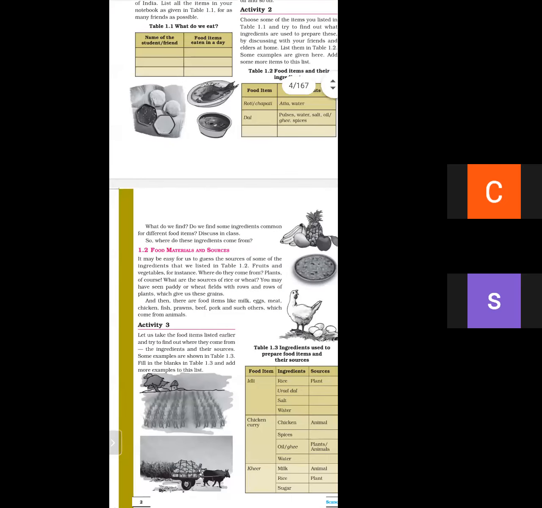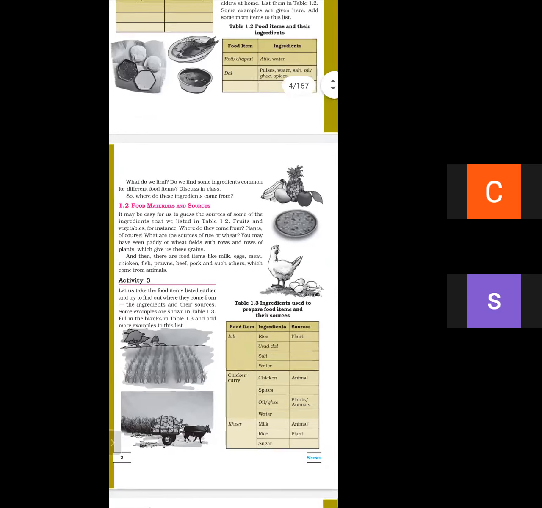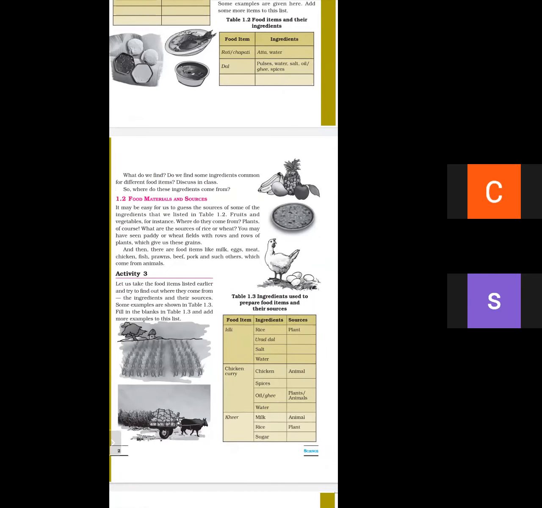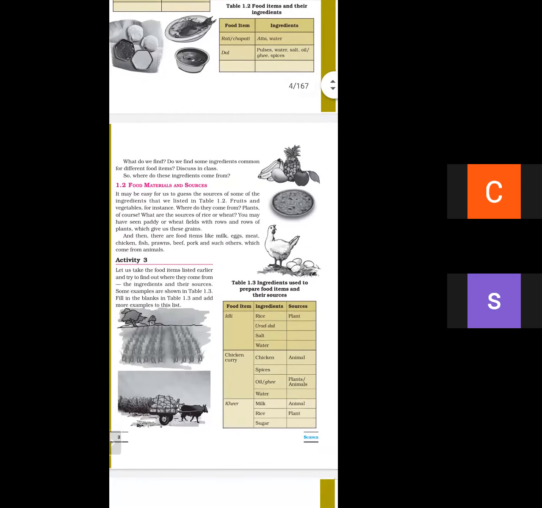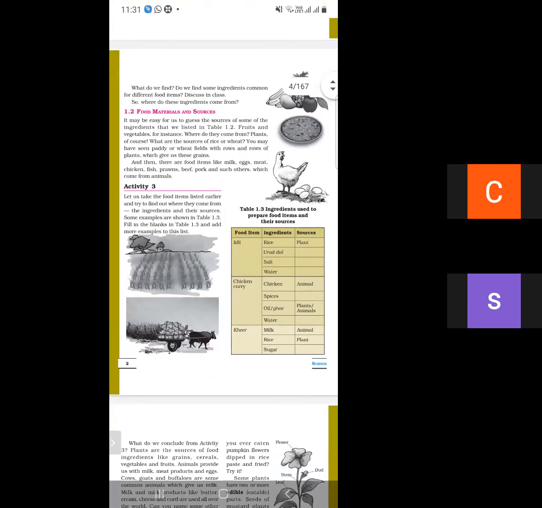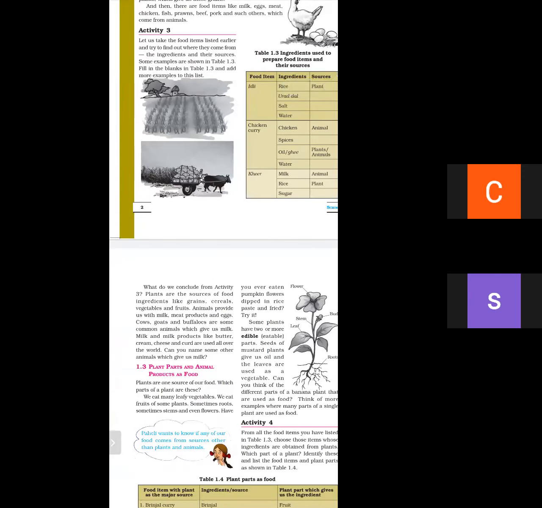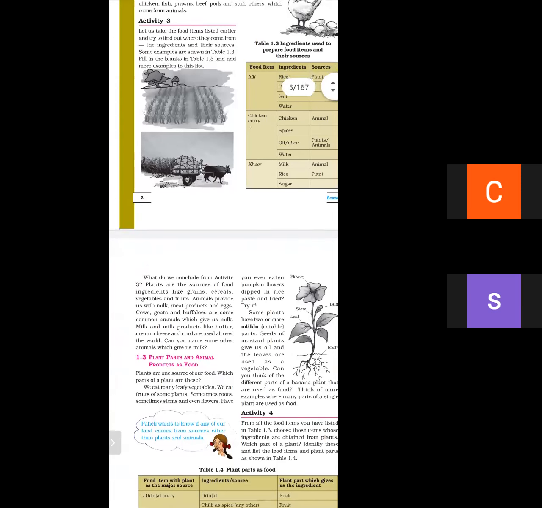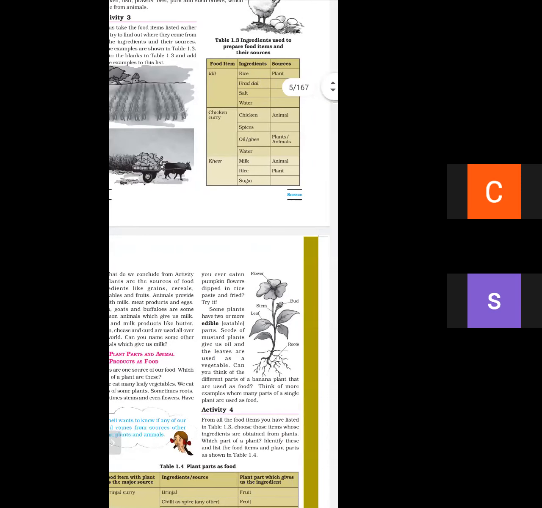Next is, what are the ingredients of idli, chicken curry and kheer? What are the plant parts and animal parts as food? What do you mean by edible?